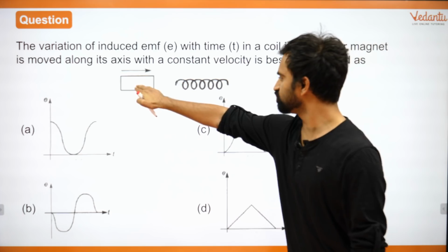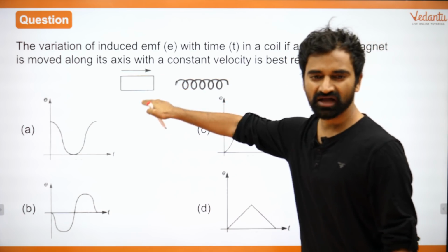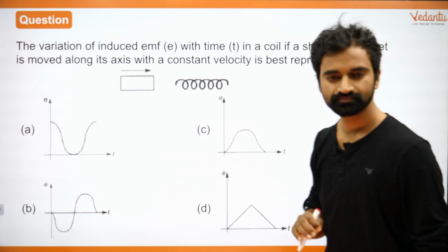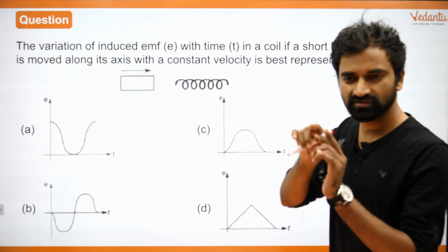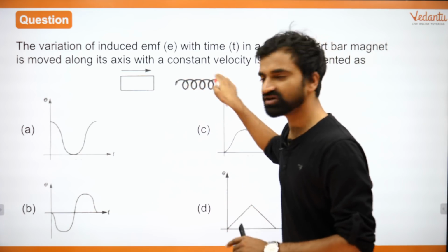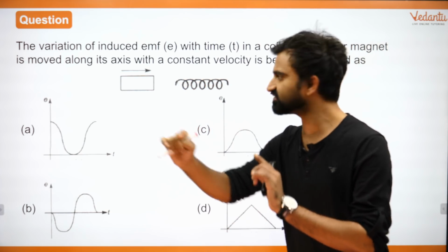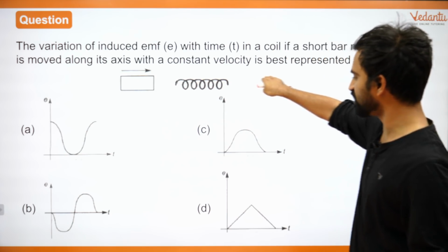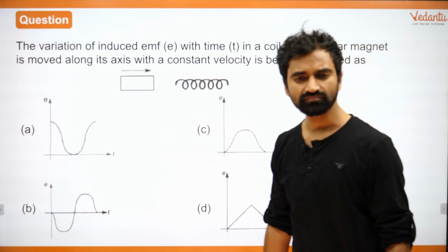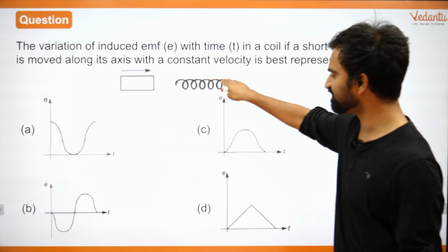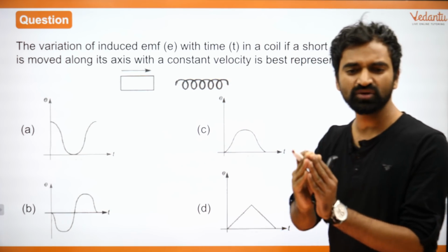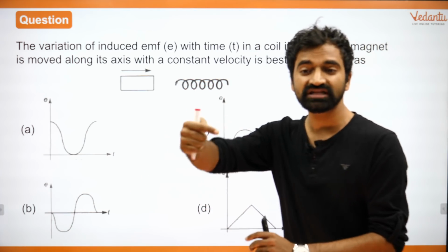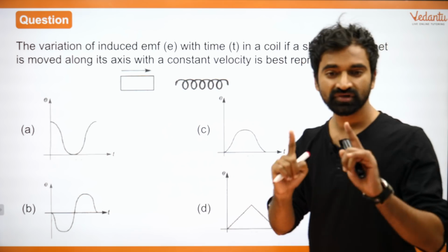एक bar magnet है which is moving towards a coil. When a bar magnet moves towards a coil with constant velocity, what happens? जो the flux that is passing through this coil, that is changing, that is increasing, right? That goes on increasing. So वो यहां तक increase होगा और उसके बाद वो decrease होना start हो जाएगा. Is that right, everyone? So initially when it is increasing, the EMF will be induced in one direction. When it starts decreasing, the EMF will be induced in the opposite direction, right?